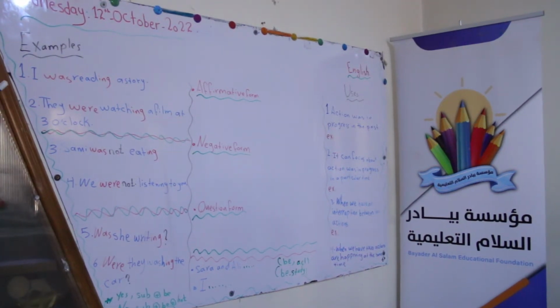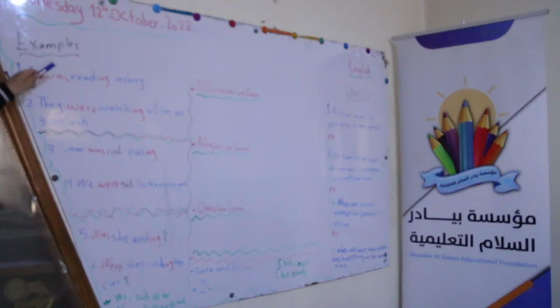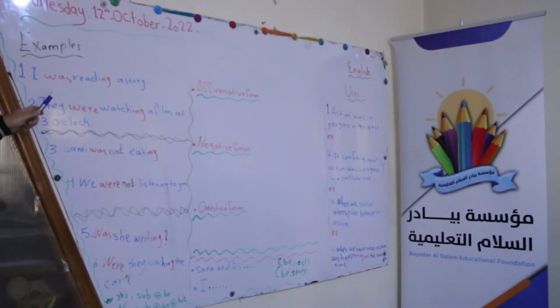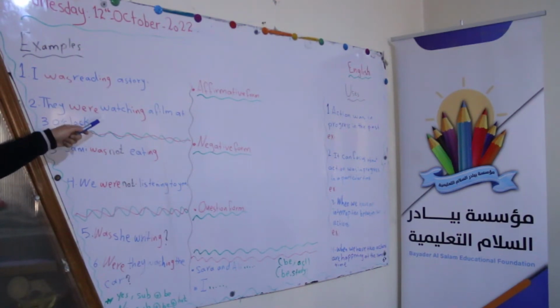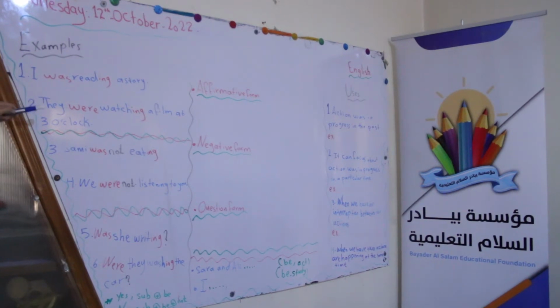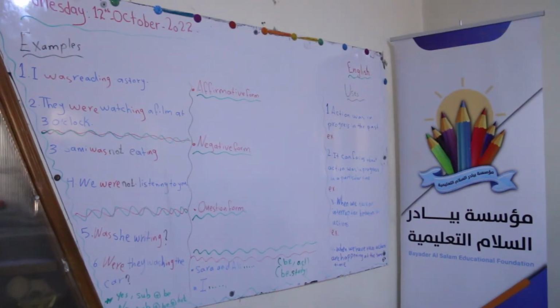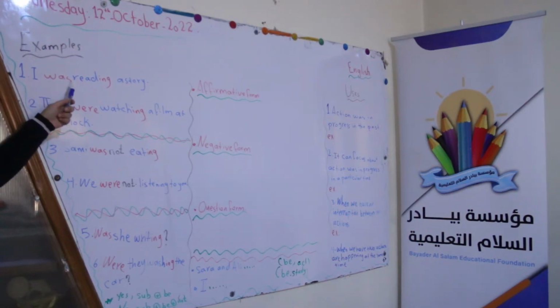So, in these two sentences we have was with the verb added with ing, and here we have were with the verb added with ing. Was and were are from be. Are they past or present? Past. Yes, they are the past of be. Very good, thank you. After them comes the verb with ing.